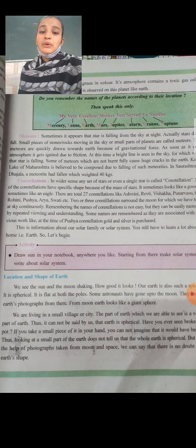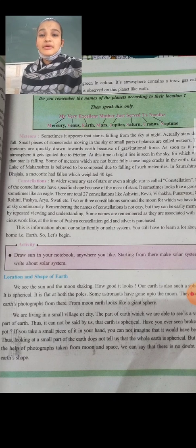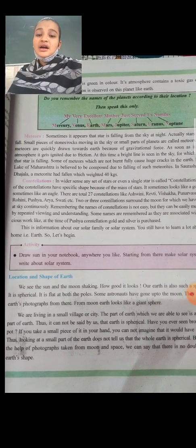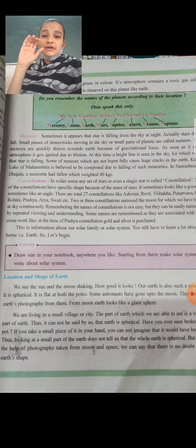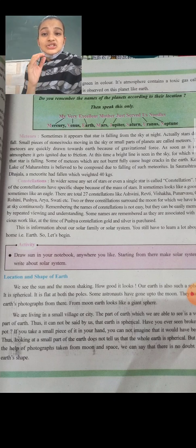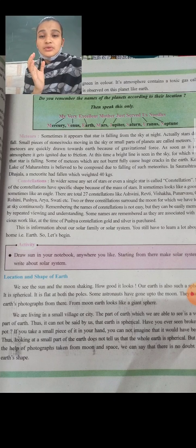Some astronauts have gone up to the moon. An astronaut is someone who researches the moon and the universe. They have taken photographs of the earth from there. From the moon, the earth looked like a giant sphere, a big sphere.